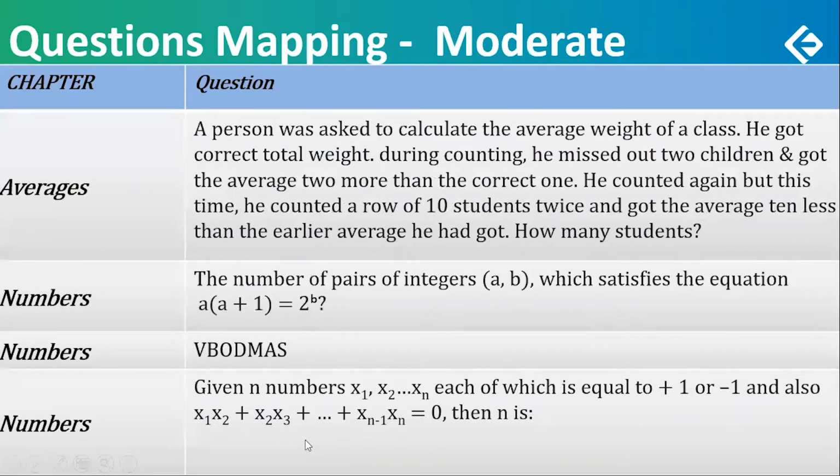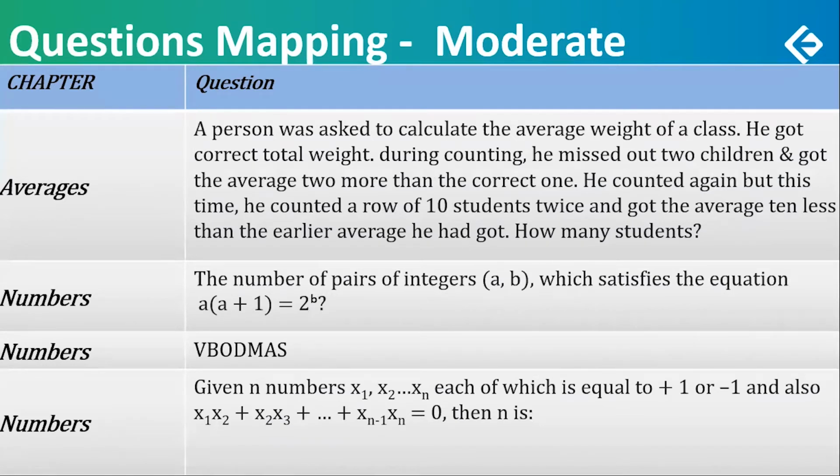There were 10 moderate questions. 1 on averages. A person was asked to calculate the average weight of a class. He gets the correct total. He adds up all the weights and gets the correct weight. Now, the weight was correct. That was one very important thing. While counting the students, he made a mistake. Once he counted, he missed 2 students and got an average which is 2 more than the correct.